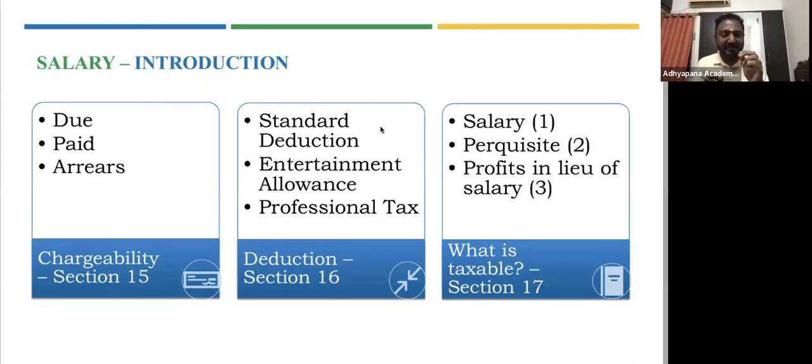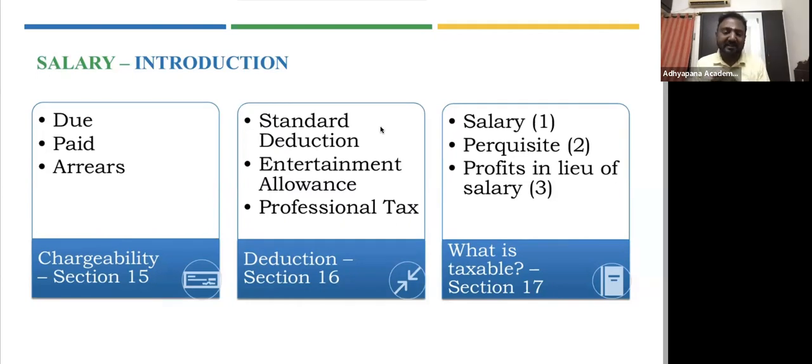Section 15 says that salary can be taxed on due basis or payment basis or arrear basis, whichever is earlier. So not just receipt alone, accrual is also taxed. Whichever comes earlier, sometimes even the arrears is taxed at a later point in time when we are receiving. So the chargeability tells you that a salary is taxed whether it is due or paid or on arrears basis, depending upon the circumstances. The next section is section 16, which talks about the deductions that a particular employee can claim out of his salary. So what are the deductions he can claim?